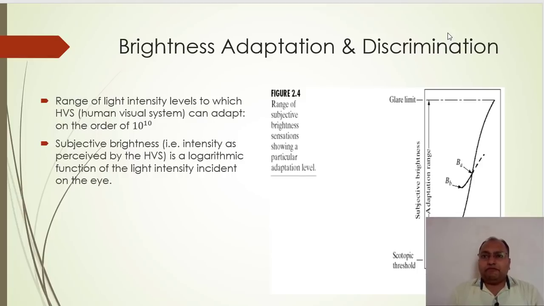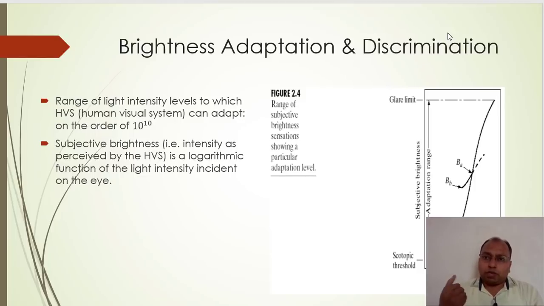Remember my dear friends, digital images are represented as discrete levels of intensities, right? Digital images are nothing but a matrix. In that matrix, the brightness intensities of each particular pixel will be represented as a discrete quantity. So it is very important to understand how our human eye is going to discriminate all these different intensities, so that whatever we are going to perform in digital image processing.